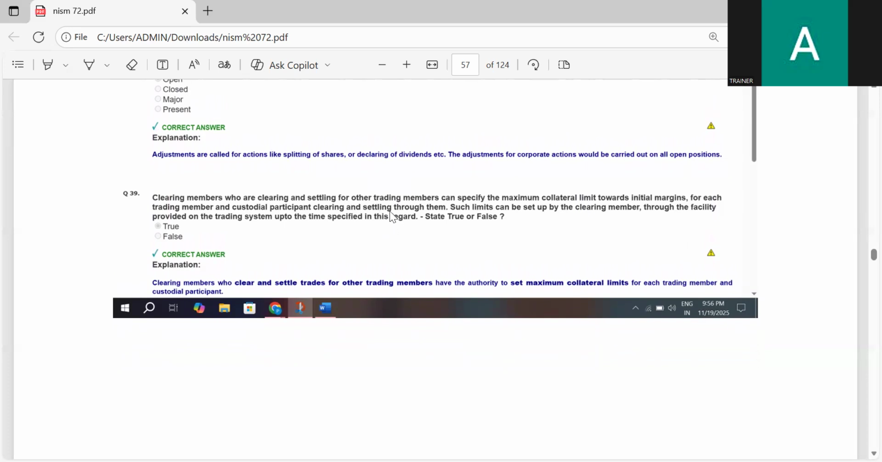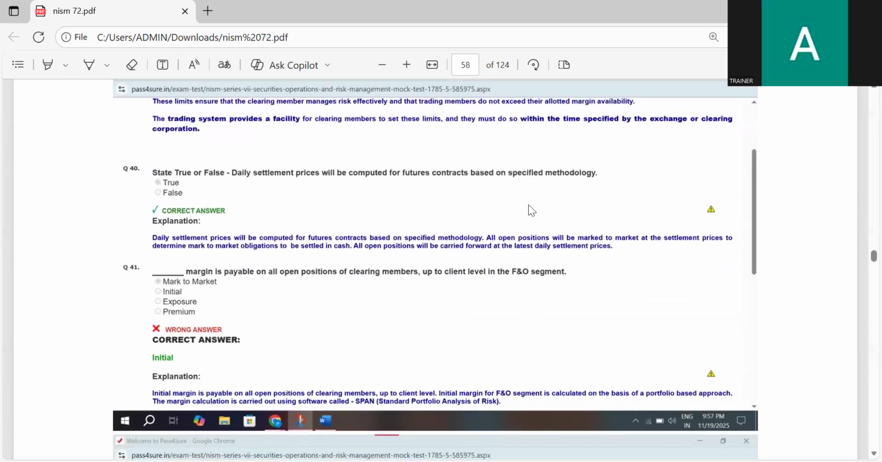True. Clearing members who are clearing and settling for other trading members can specify the maximum collateral limit towards the initial margin for each trading member and custodial participants clearing and settling through them. Such limit can be set up by the clearing member through the facility provided on the trading system up to the time specified in this regard. True.